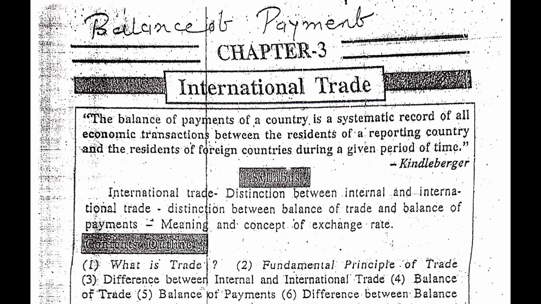When we talk about international trade, it is a trade which happens between one or more countries. When two countries exchange their goods or services with each other, or a country exchanges its goods or services with more than two or three countries, then it is considered international trade. And there are two very famous terms: the one is import and the other is export. You have also heard them somewhere, sometime.